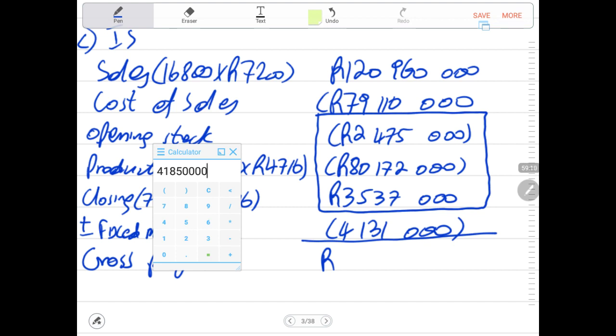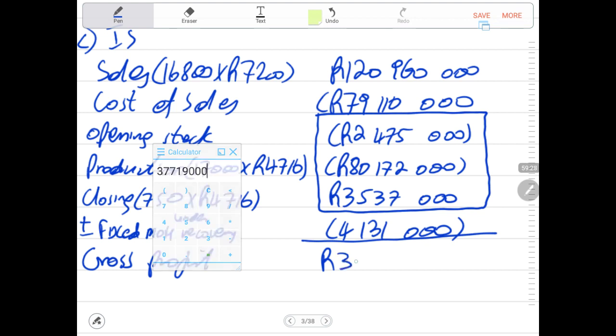Therefore now we need to make an adjustment of this because of the under recovery. Then we say minus 4,131,000.